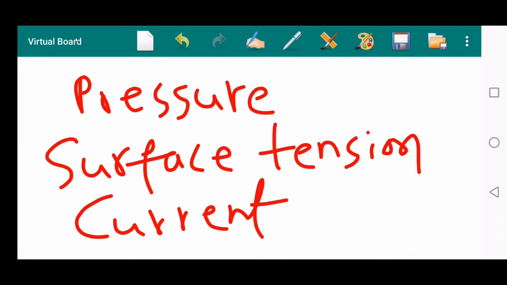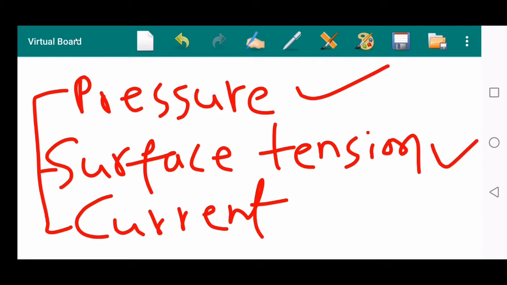The direction of the pressure is perpendicular to the surface, surface tension force acts in the tangential direction, and current flows from positive to negative terminal according to the conventional concept, and from negative to positive according to the electrons concept, but it also has direction.